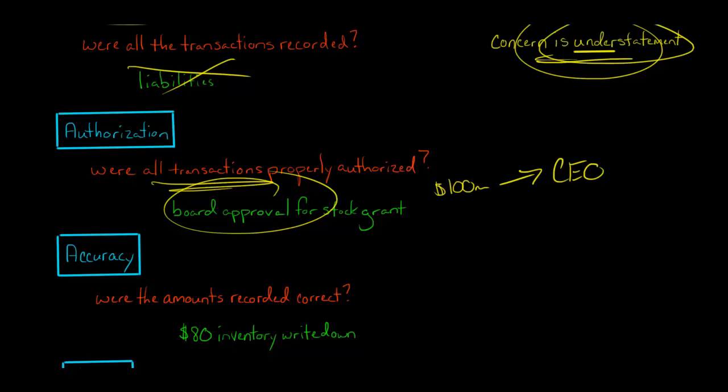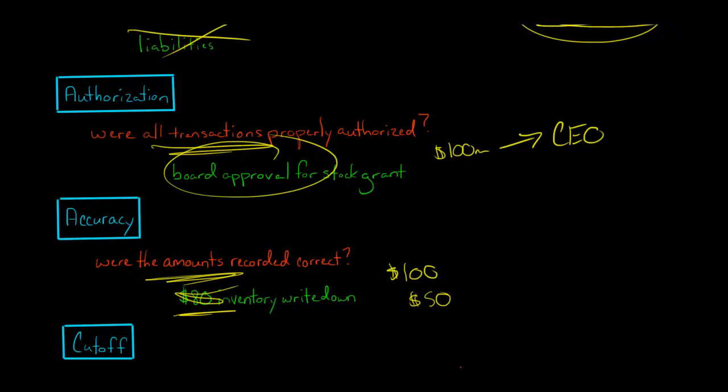Accuracy has to do with the actual amounts from the transactions. For example, let's say during the period, at some point, there was a journal entry. The company ended up writing down its inventory. It said the inventory was impaired, and they had this $80 inventory write-down. Is that the correct amount? Maybe it wasn't supposed to be $80. Maybe it was supposed to be $100. Or maybe it was supposed to be 50. Where did they come up with this number? How did they get that number? Was that the actual correct amount of the inventory write-down?